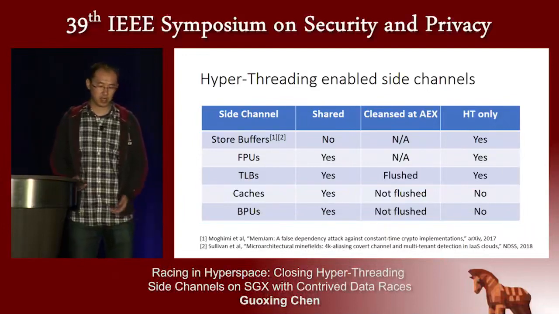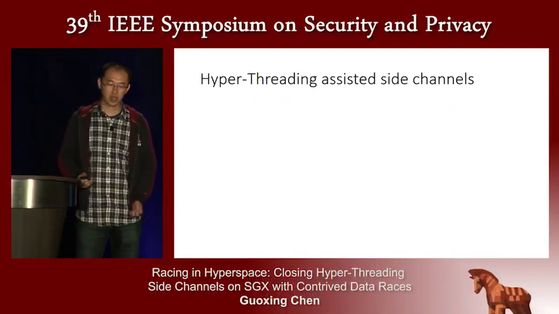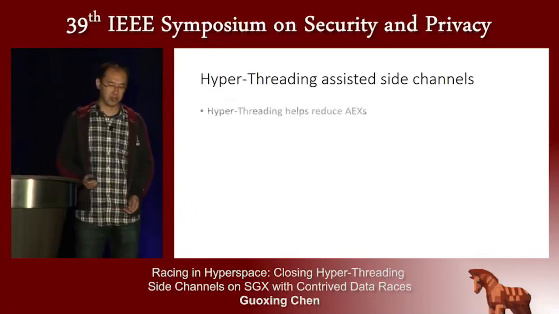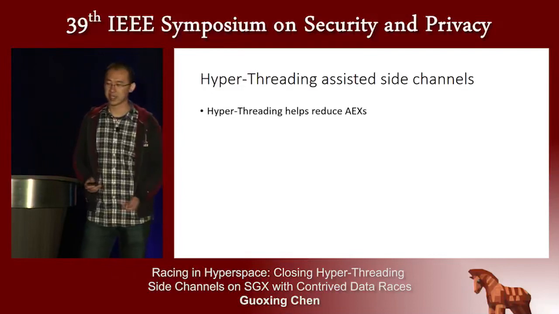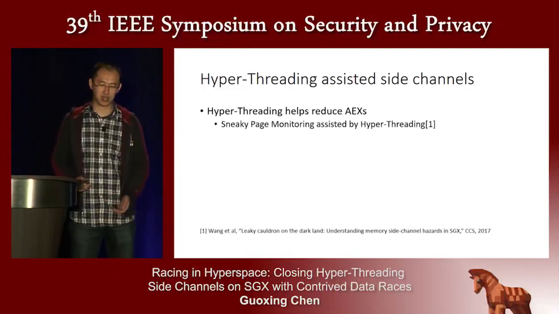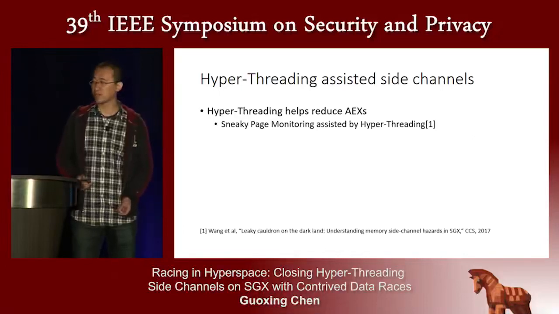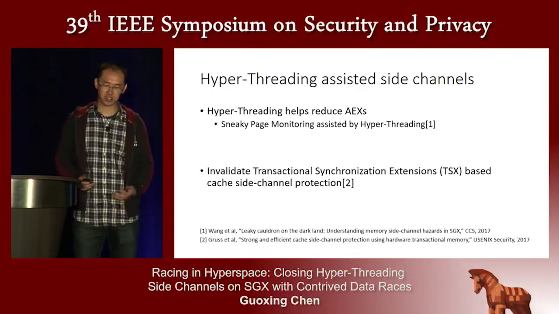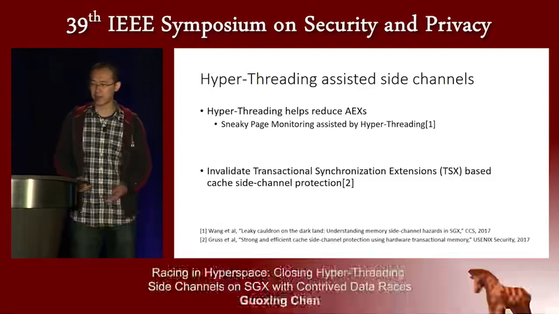Besides introducing these new side channels, hyperthreading could also assist existing side channel attacks. First, hyperthreading helps reduce AEX. One example is the sneaky page monitoring attack proposed by Wang et al. When assisted by hyperthreading, the attacker triggers no extra AEX and could bypass the AEX detection-based mitigations.